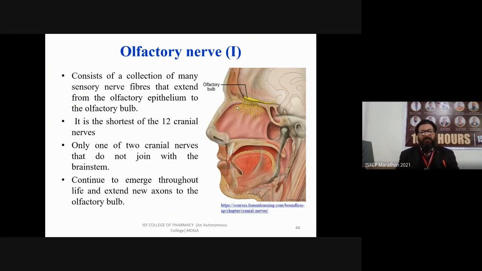It is the shortest cranial nerve among all 12. It is one of only two cranial nerves that do not join within the brainstem. It doesn't join with any other cranial nerve. Its neurons continue to emerge throughout life and extend new axons to the olfactory bulb. So you can see this is your olfactory bulb, and these neurons are known as the cranial nerve, or olfactory nerve.